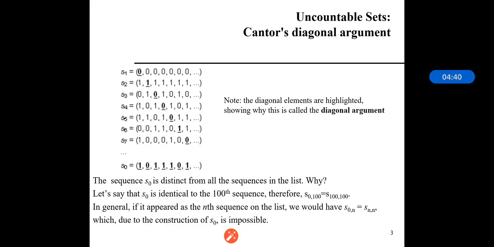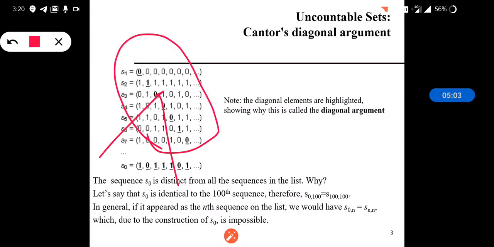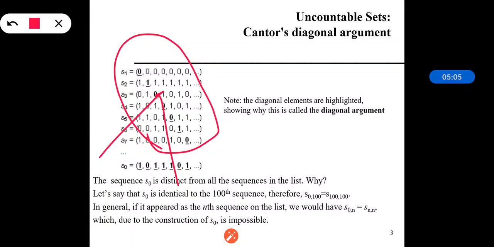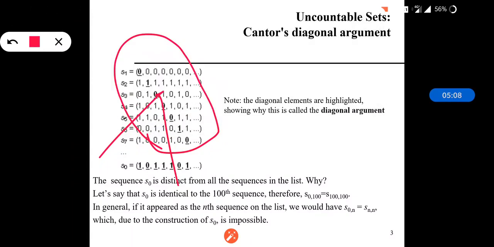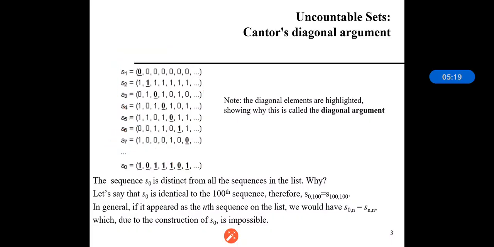Means that we can see over here the diagonal elements are highlighted because they are nothing but the diagonal argument. That's why they are highlighted. So the sequence S0 is distinct from all the sequences in the given list. Why? Because if S0 were identical to the 100th sequence, then S0,100 would be equal to S100,100. Same way, in general, if it appeared as the nth sequence in the list, we would have that S0n is equal to Snn. Due to which the S0 construction is impossible.